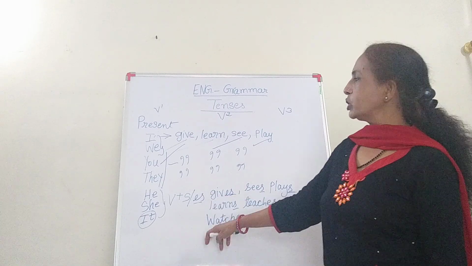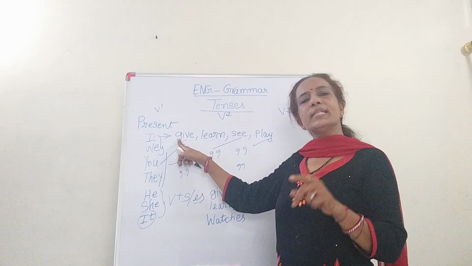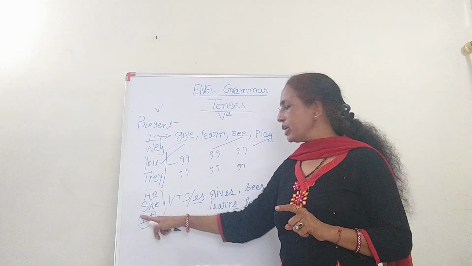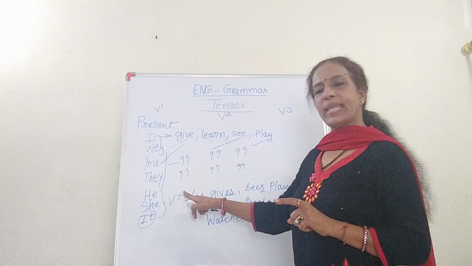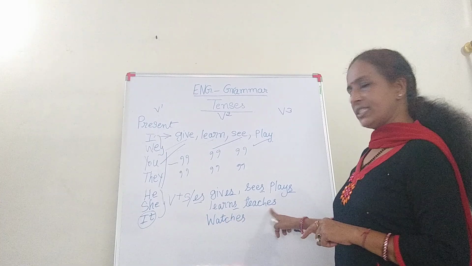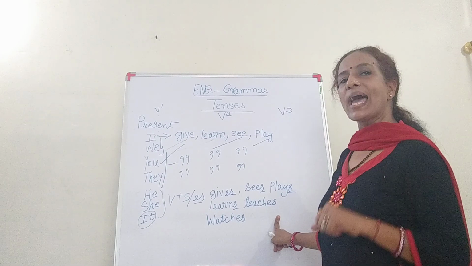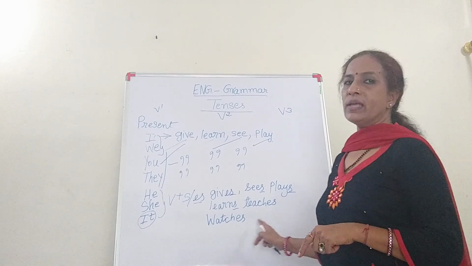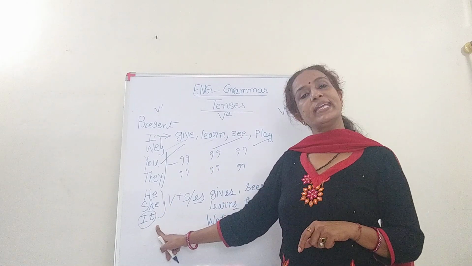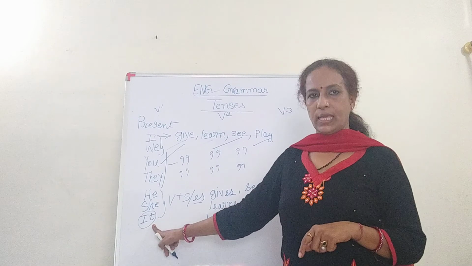So what the conclusion is, with I, we, you, and they, verb is V1, means in the original way as the verb is. But when the subject is he, she, and it, then verb is followed with S or ES. As I gave you the example, watches, teaches, okay, and sometimes the verb which ends with Y, as I showed you, cry, try, T-R-Y, there we make it tries, T-R-I-E-S. I try, but he tries. You cry, but it cries, C-R-I-E-S. Okay.